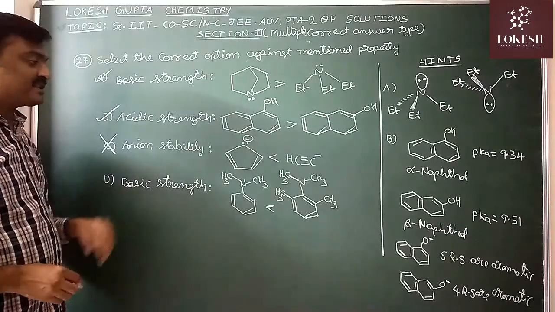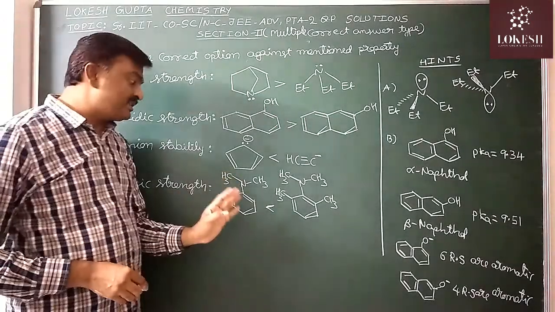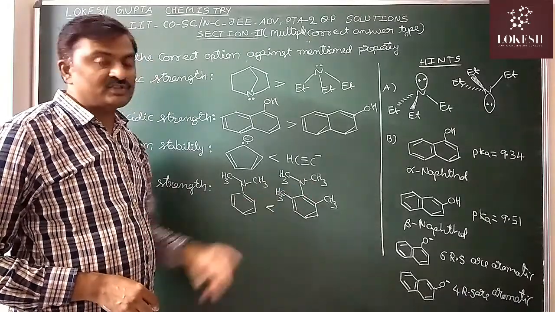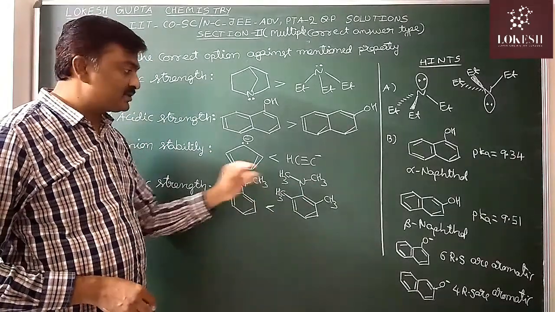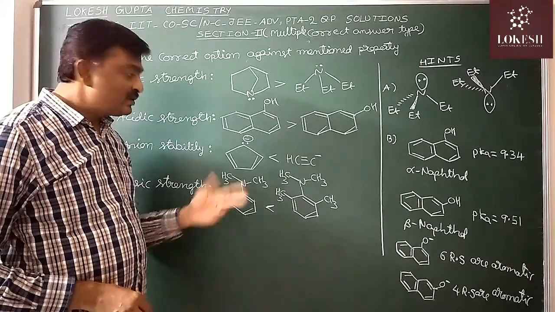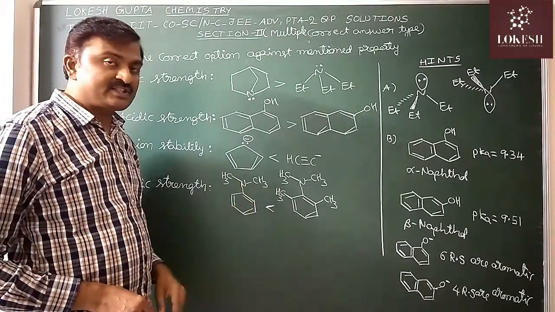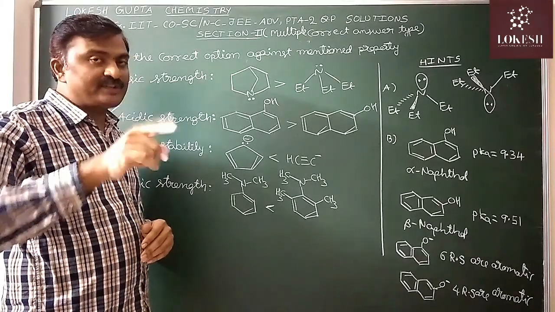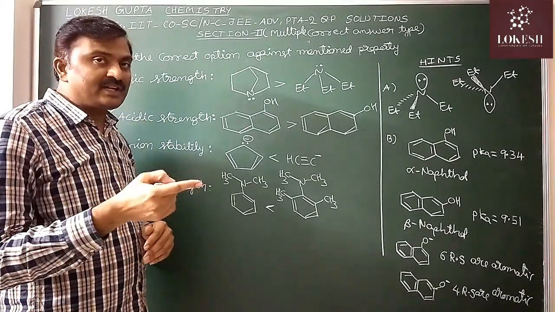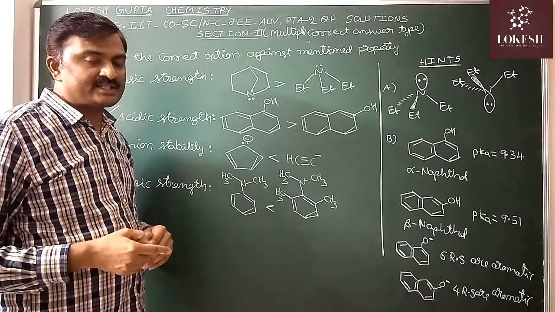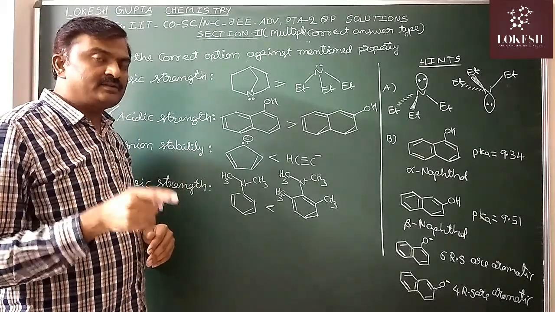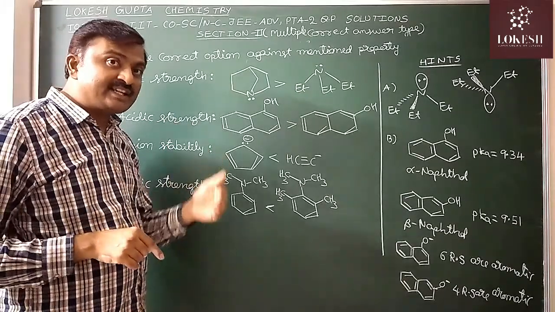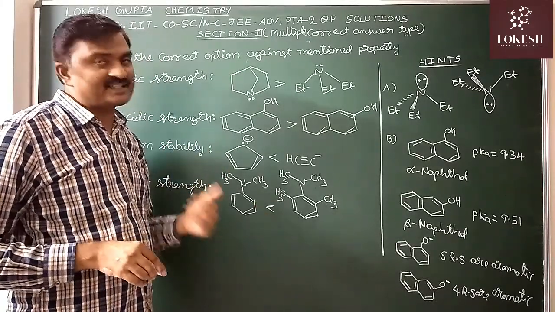Next, basic strength. N,N-dimethylaniline. Next, in this N,N-dimethylaniline, two ortho positions are substituted. Which one is more basic? They give this one. Here you may misunderstand. In case of benzoic acid, because of the ortho effect, acidic strength increases. In case of aniline, because of the ortho effect, basic strength decreases.